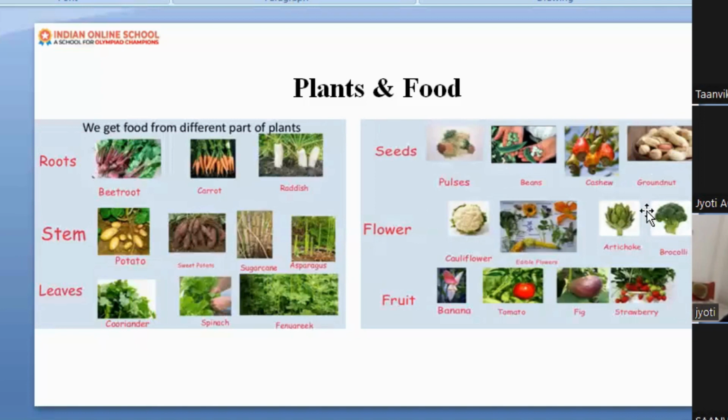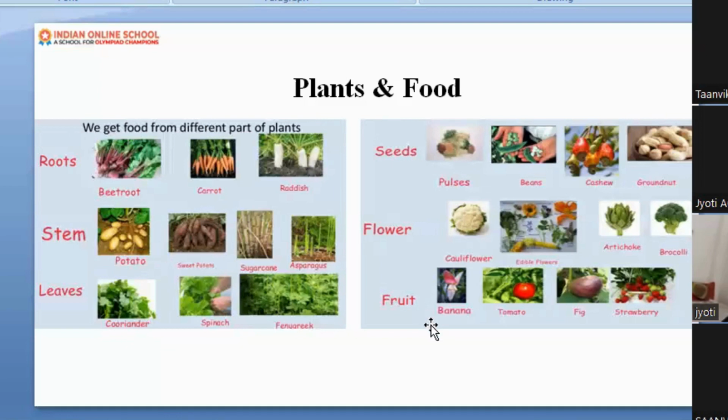Can you see flowers? Are you eating cauliflower? Yes. You like cauliflower? Yes. Okay. So here flowers also we are eating, like cauliflower. We are eating many more. Can you give me some example? Yes. Are you eating broccoli? You like broccoli? Yes, my son used to eat. Okay, he also likes broccoli. Broccoli and cauliflower are also a category of flower. Yes, that we are eating.